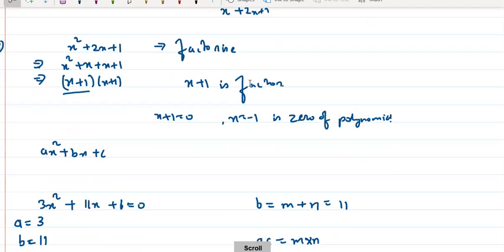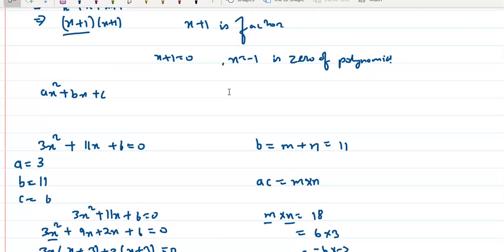Okay, we will start. Now, when we talk about the roots, I can say that the zeros of a polynomial or the zeros of a quadratic equation are the roots of the polynomial, which means that I can find the roots of a quadratic equation by equating it with 0 and factorizing it into linear factors. Yes or no? Tell me yes or no.